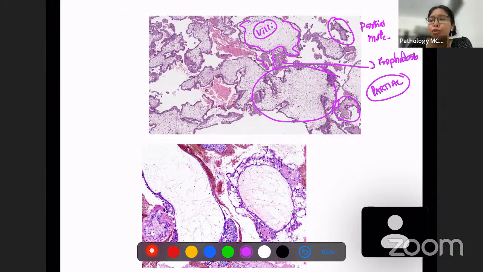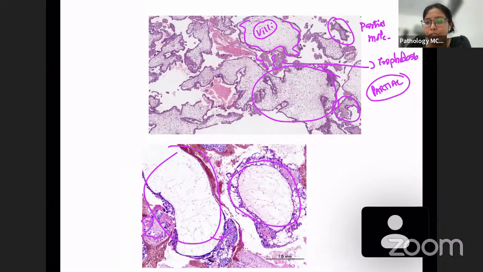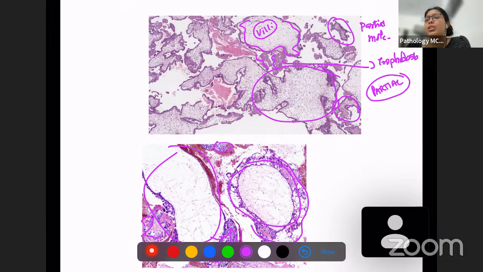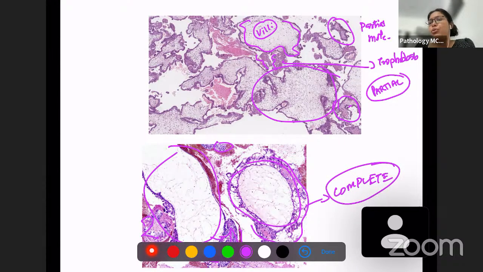But if you see only larger villi, and lots of trophoblast proliferation here, then that is complete mole. So these are a few clues to remember.